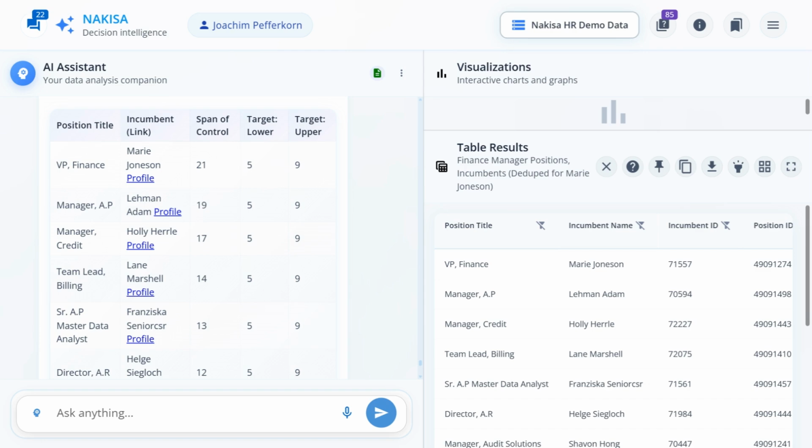The best part? You don't need technical expertise to create charts, run complex what-if scenarios, or perform deep analysis. Nakisa empowers you to make informed decisions and take immediate action, all while benefiting from the speed and efficiency of being seamlessly integrated with your existing Nakisa solutions.